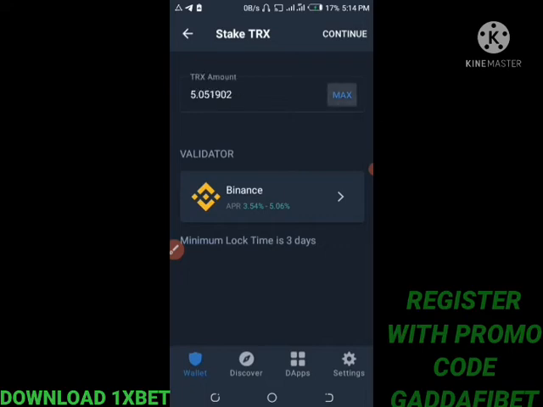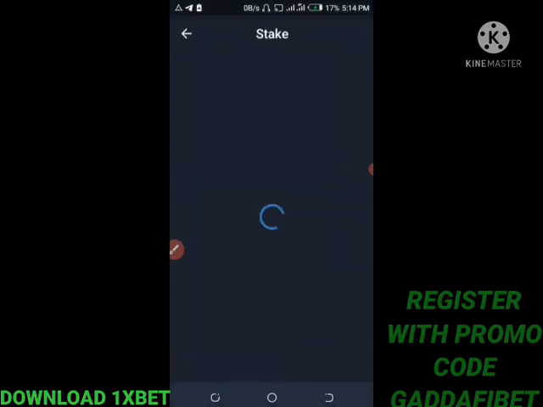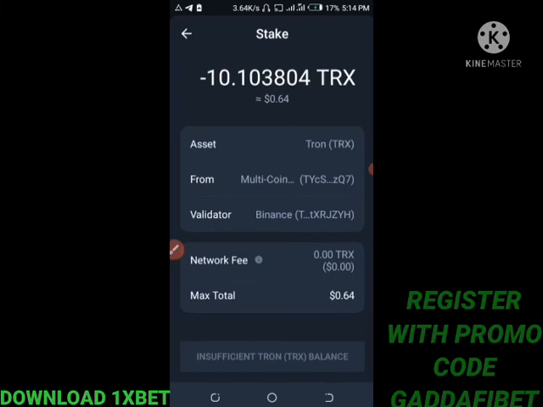Now when you type in, this is my main balance, so I have already used it to stake. I can't use that same money to stake again. They'll say insufficient balance because I already staked with this. You will let it load, you see. So for you as a new person, if you have not staked, you won't see the same insufficient balance, because I already used it to stake. You see it. So this is the total amount that you see. If I was having it, I'll just take it.